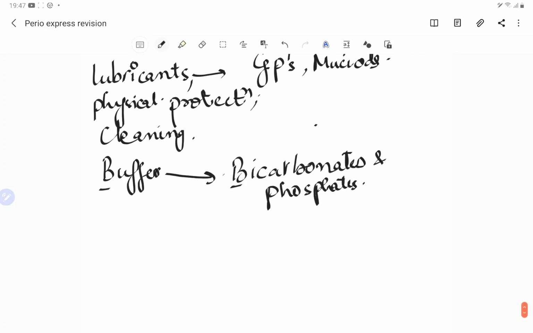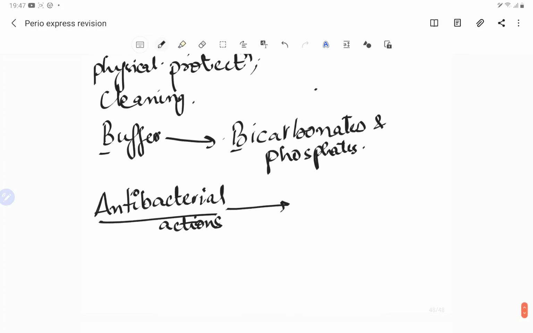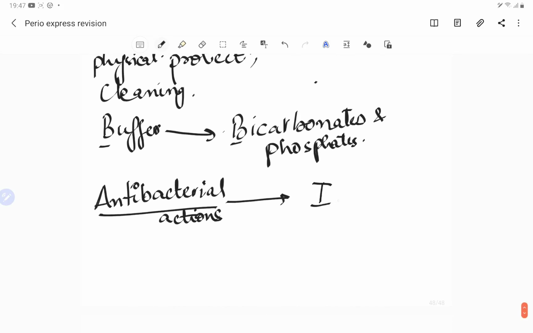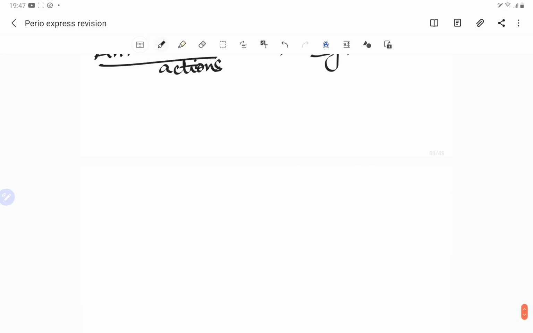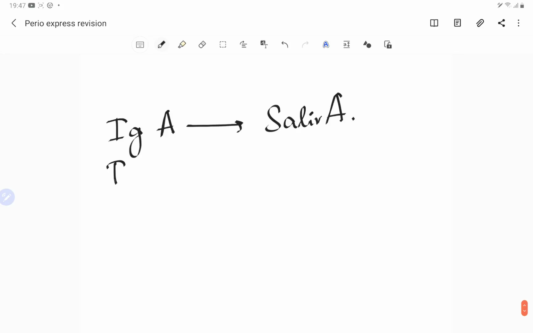And then we have got the antibacterial action of the saliva. This antibacterial action of the saliva is quite an important role for us, because it has got immunoglobulin A. Now there are two things. One, let me write here, immunoglobulin A, which is present in the saliva. So I'm just going to write A here, and then we have got, guys, immunoglobulin G, which is present in the GCF.